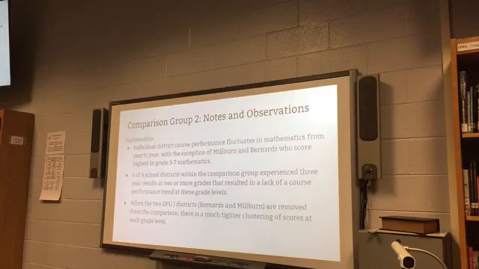Again, individual district course performance fluctuated really in the math from year to year, with the exception of Millburn and Bernards. Those two districts tended to be the top two districts in each of the years. They jumped back and forth between each other, but they tended to be the top two performing districts, especially in grades 3 through 7. All right, 6 of the 6 school districts, Millburn and Bernards included, had, in at least 2 of their grades, a pattern that was not constantly upwards or constantly downwards. They just had varying course results from year to year.